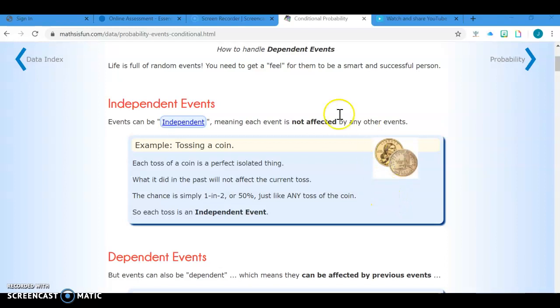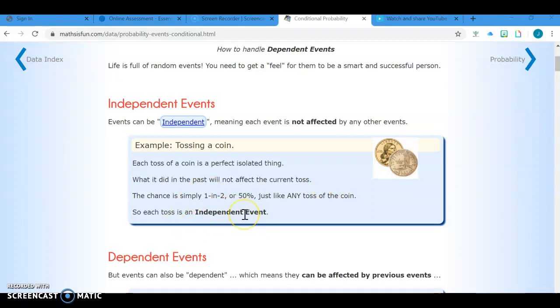Today we'll be looking at independent events and dependent events, or related events and unrelated events. So if you think of chance, there can be events that affect each other and there can be events that don't affect each other. If we think of tossing a coin, each toss of a coin is isolated. There's nothing affecting it. Each new time you flip a coin, there is a 50% chance that you will get either. So it's independent.